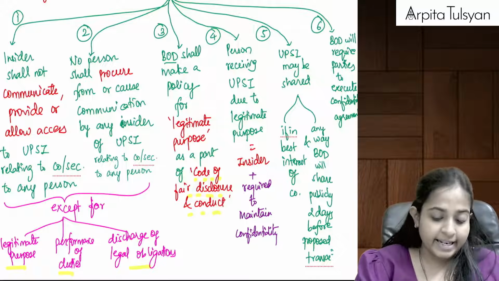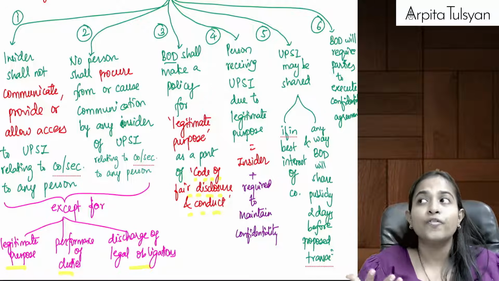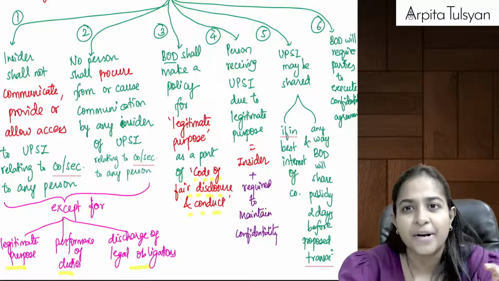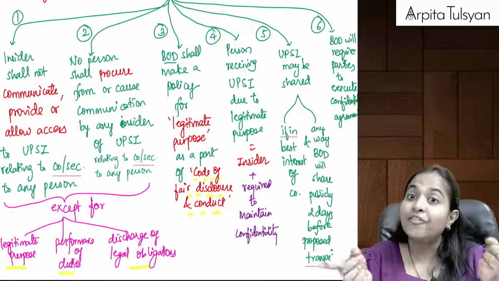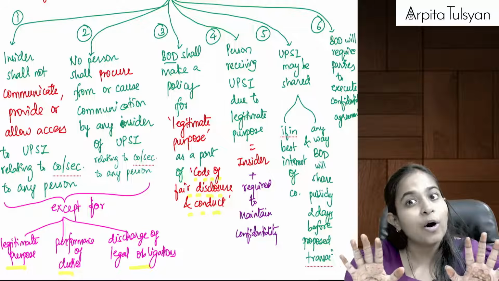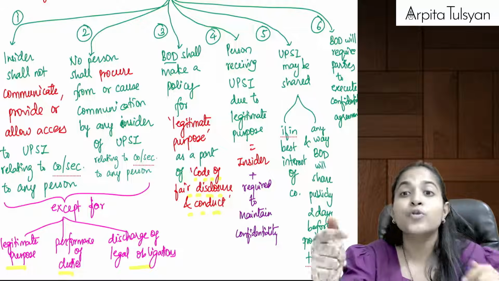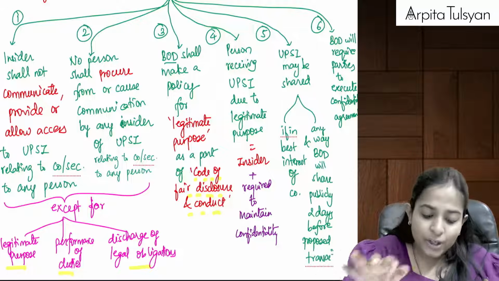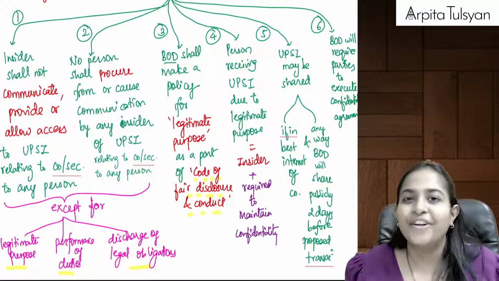And next, now let's say because of legitimate purpose, I have shared this information with you. I was an insider, I have shared this with you because of a legitimate, genuine purpose. Allowed or not allowed? Allowed. So now, I have shared this information with you, so even you will become an insider and you will be required to maintain confidentiality.